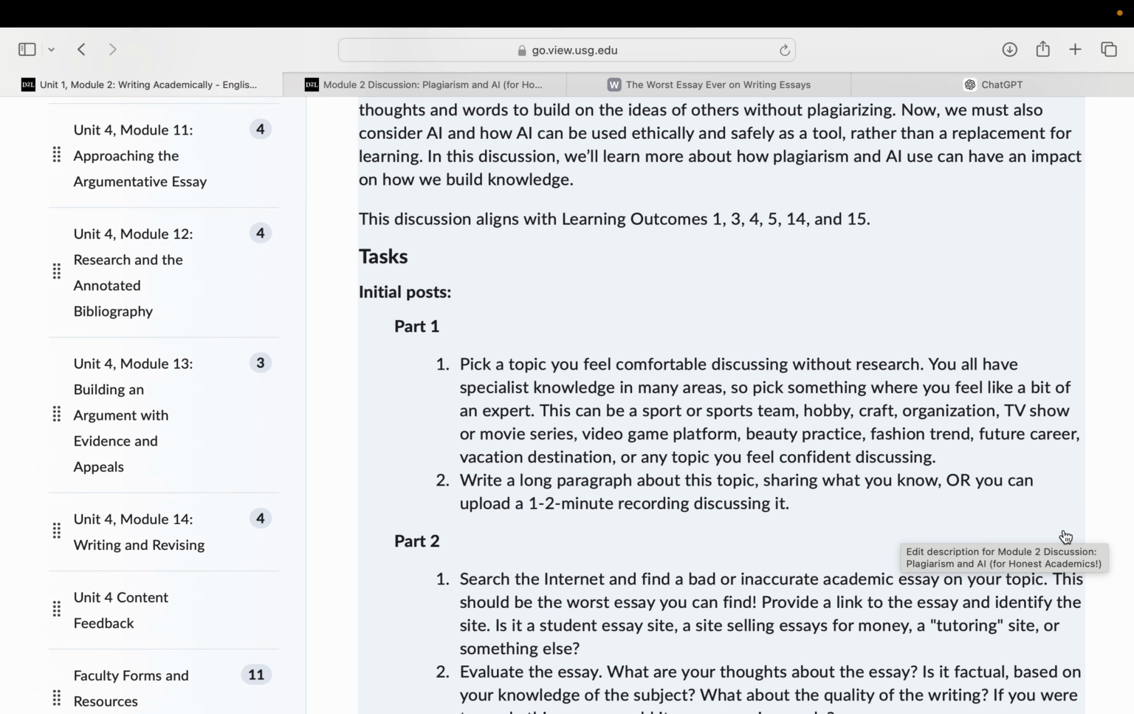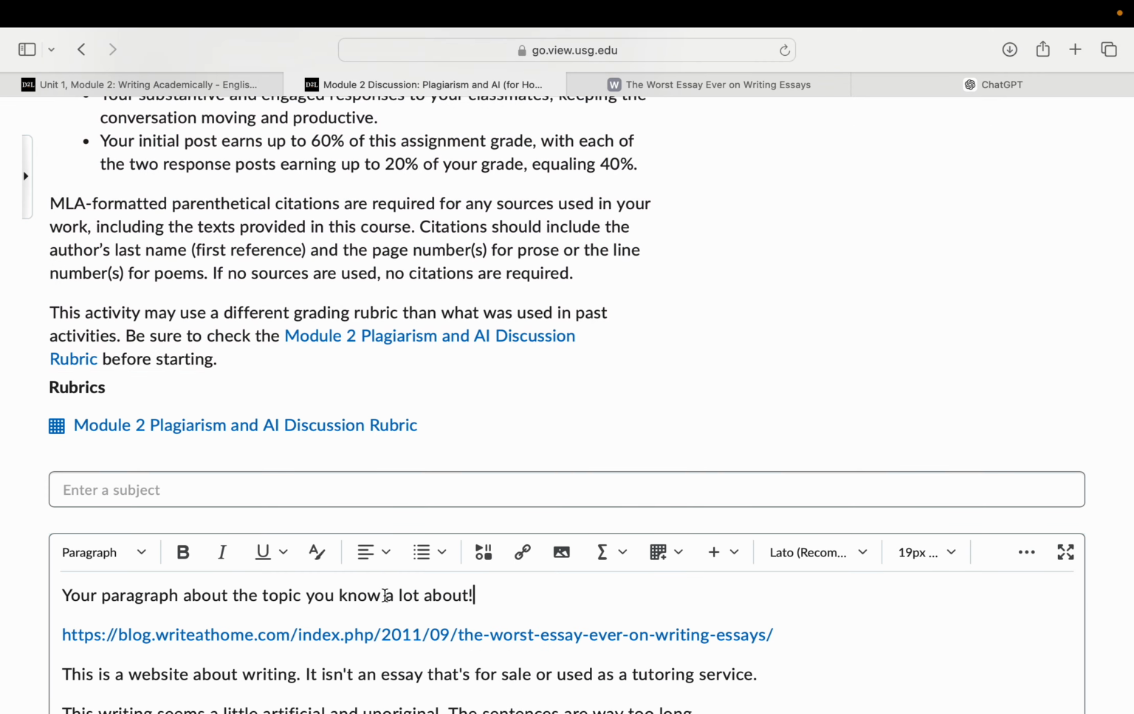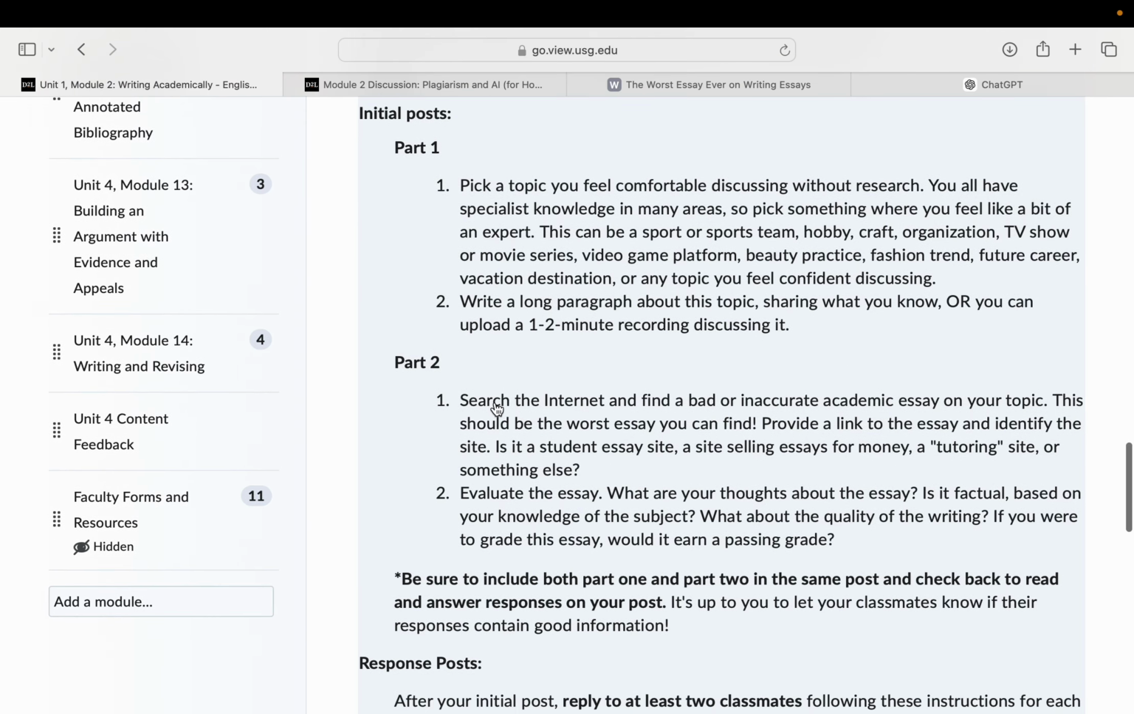Or if you want, you can upload a 1 to 2 minute audio or video recording discussing it. When you open up your discussion board, your paragraph is going to go right at the top of that introduction discussion board. Then, after you've picked your topic, we have to do part 2.